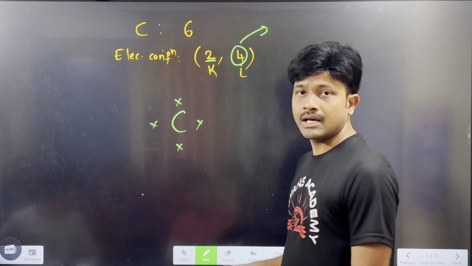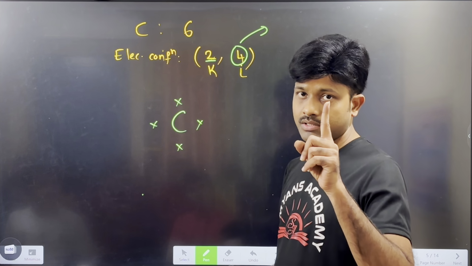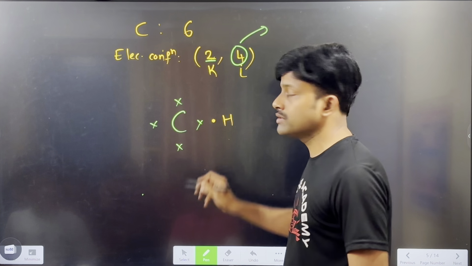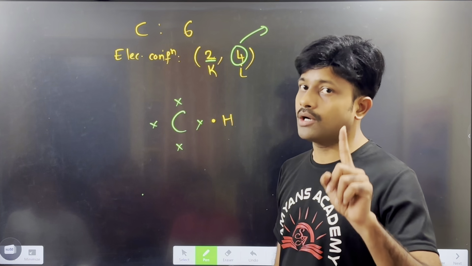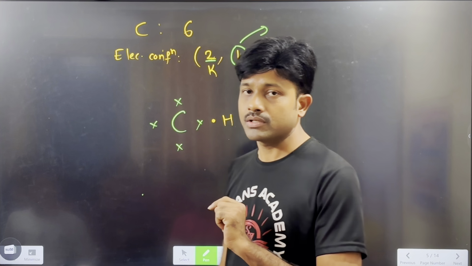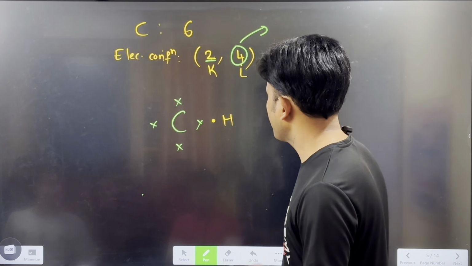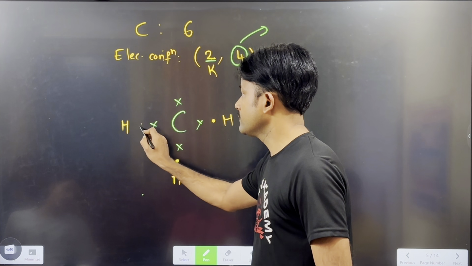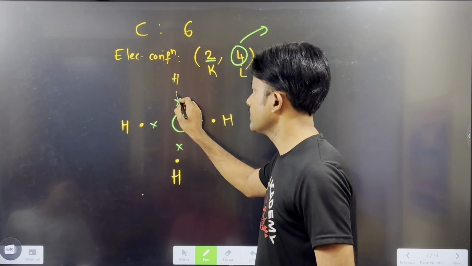So suppose I am taking hydrogen here. Hydrogen atomic number is 1. It has only 1 electron. But hydrogen also requires 1 more electron to get the helium configuration, the 2 electron configuration. Then one hydrogen will give 1 electron, the second hydrogen will give another, the third hydrogen will give the third electron, and the fourth hydrogen will give the fourth electron.